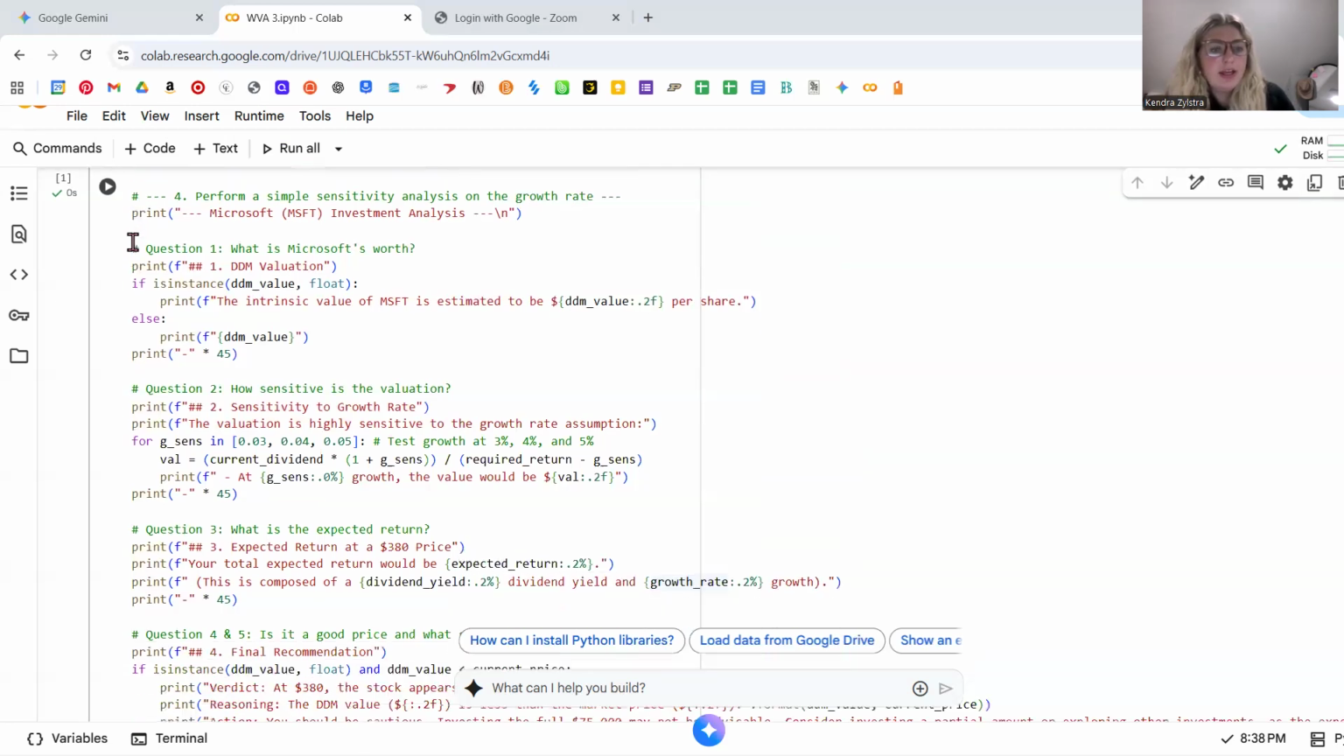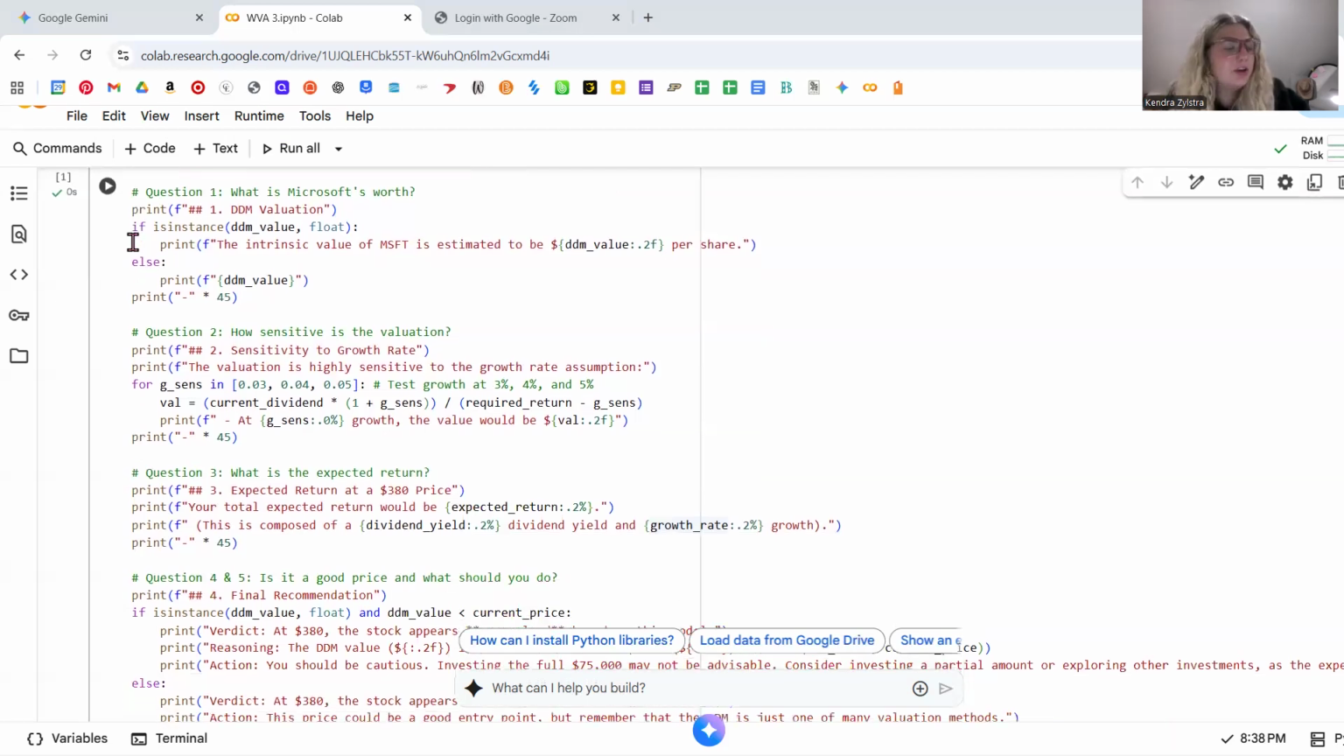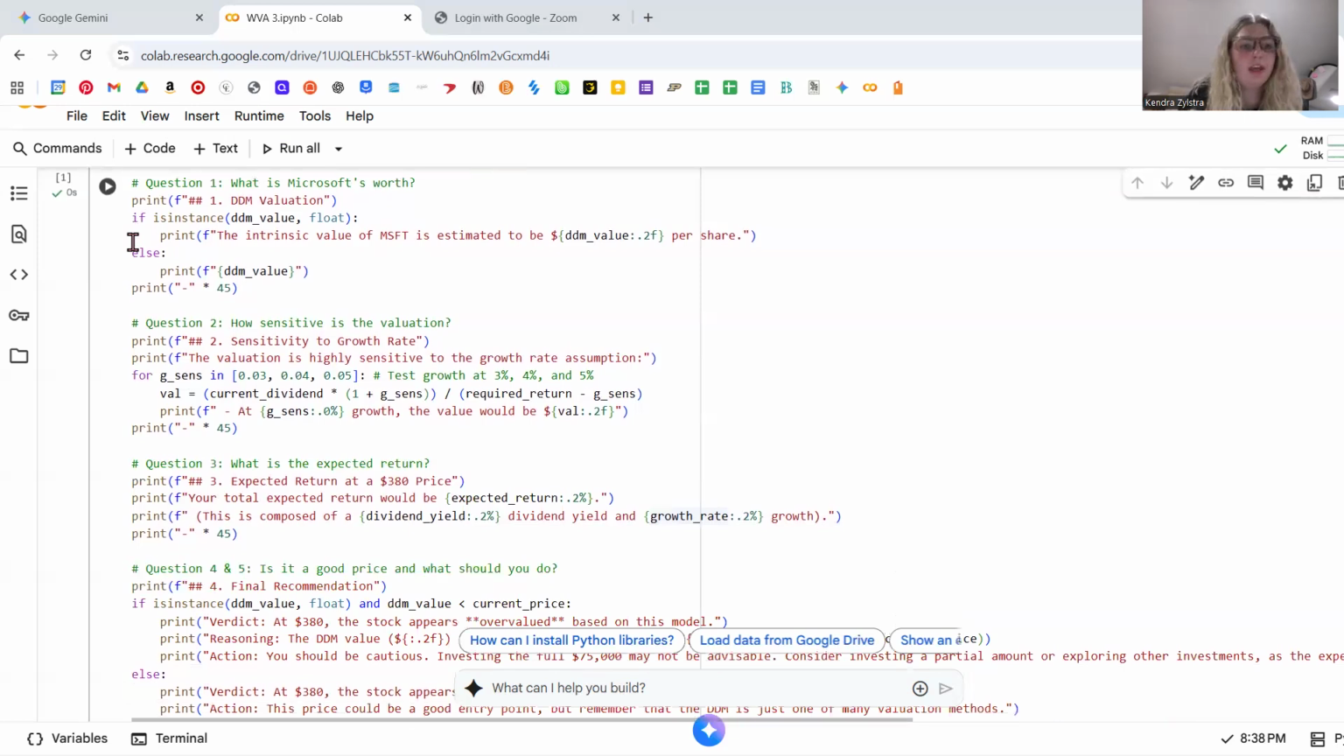And then step 4 is we want to perform a simple sensitivity analysis on the growth rate. And then here are questions, which we're actually going to dive into more later rather than doing it right now with this Python code. But just as a brief outline of these questions that we are trying to answer in the end, which we'll recap later.